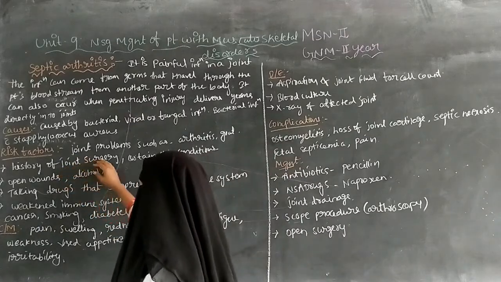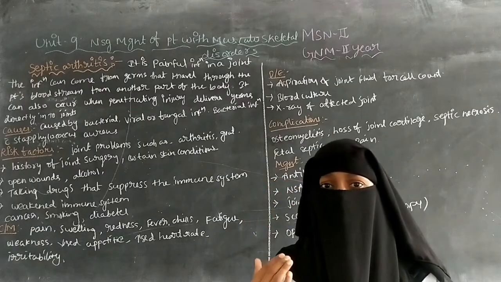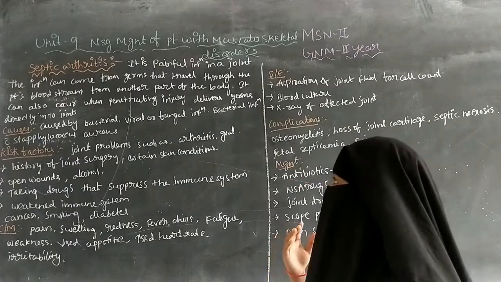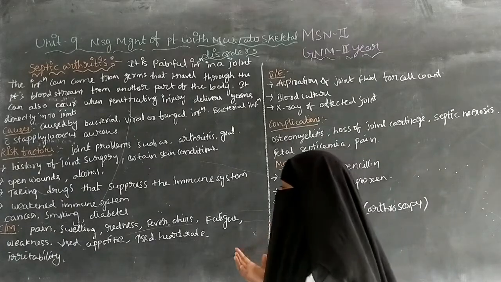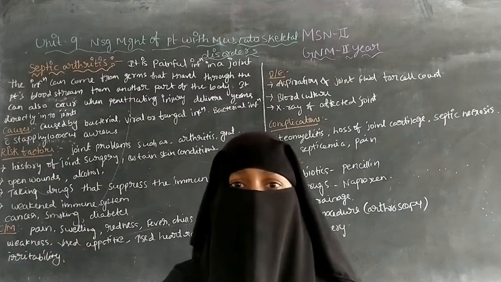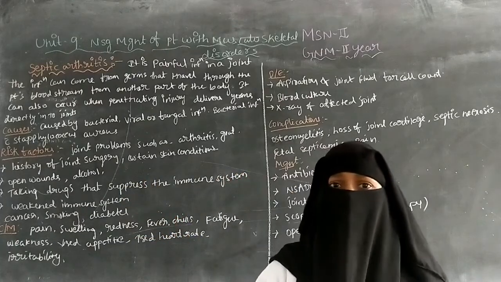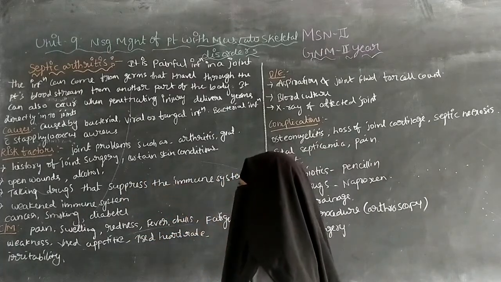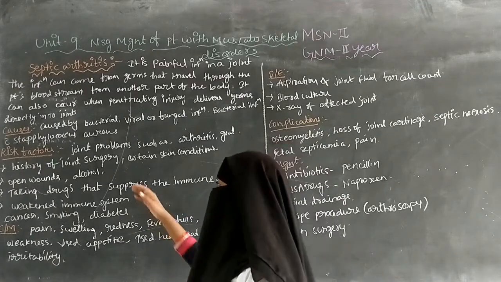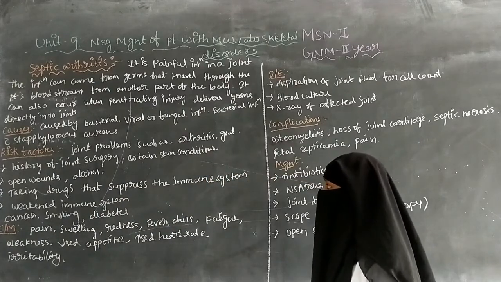There is a history of joint surgery. If the patient has a past history of joint surgery, it is also one of the causes of septic arthritis. Because of the joint surgery, if the surgery fails, there is invasion of microorganisms into the joints. These bacteria or fungal infections can cause septic arthritis.